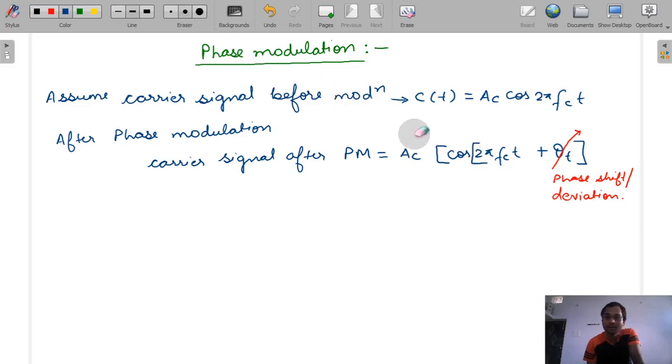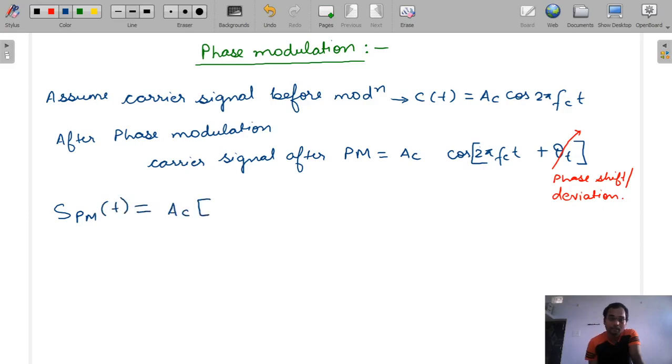This phase is varying, that's why this is called phase modulation. Because even if theta(t) varies, the whole component 2 pi fc t plus theta(t) will vary. So this is the phase modulation, and our phase modulated signal can be given as, we have already studied this,